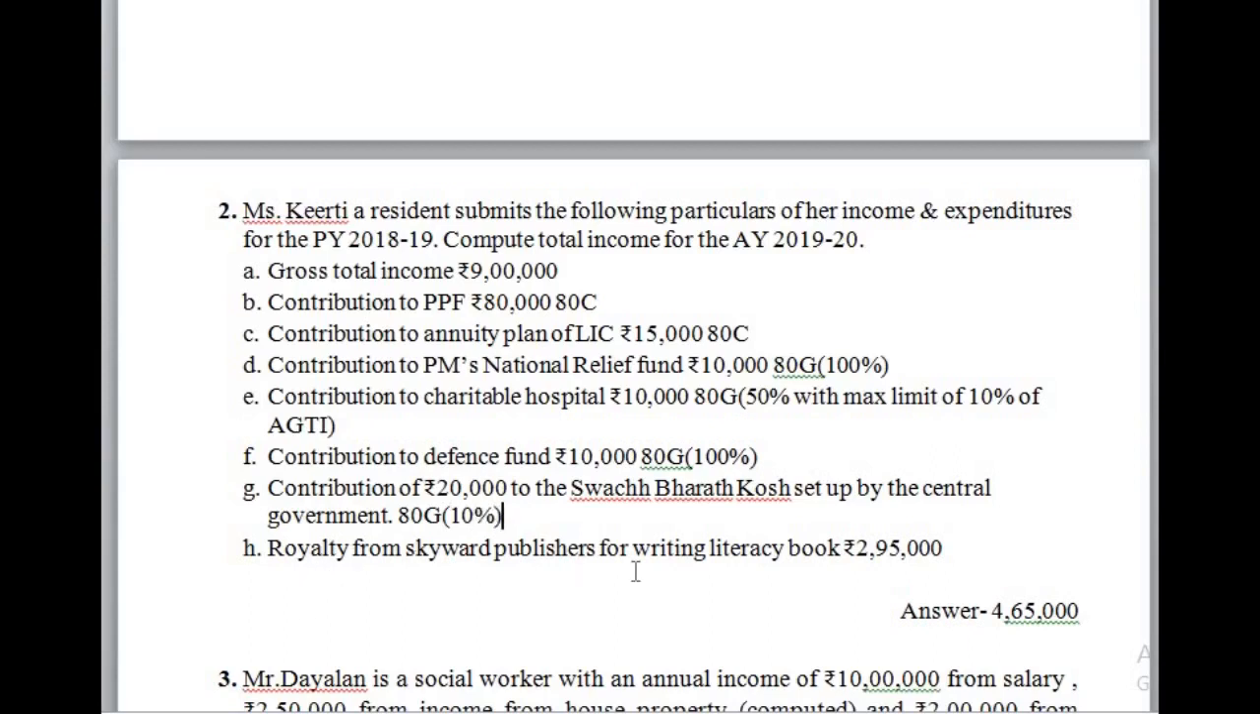Royalty from Skyward Publishers for writing a literary book, rupees 2,95,000, is deductible under section 80QQB for royalty income. Here the amount of deduction will be the actual amount of royalty income or the maximum limit of 3 lakhs, whichever is least. So that is nothing but calculations.